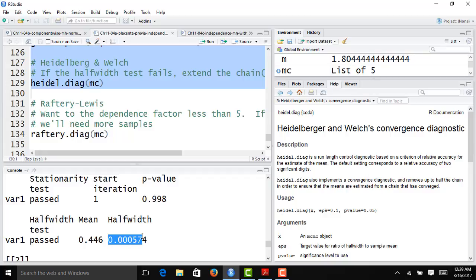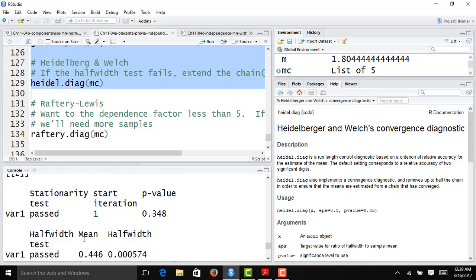And then we also look at the results for our half-width test. So the half-width or margin of error for our confidence interval is 0.0006, so a very small number. Our estimated mean is about 0.45. When I take the ratio of the half-width to the estimated mean, I get a very small number, much less than epsilon. So we also pass the half-width test.